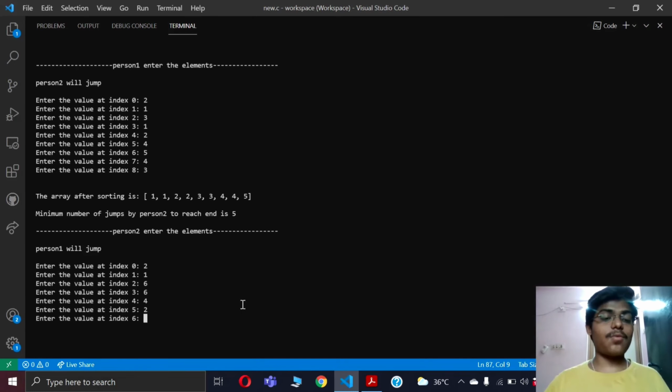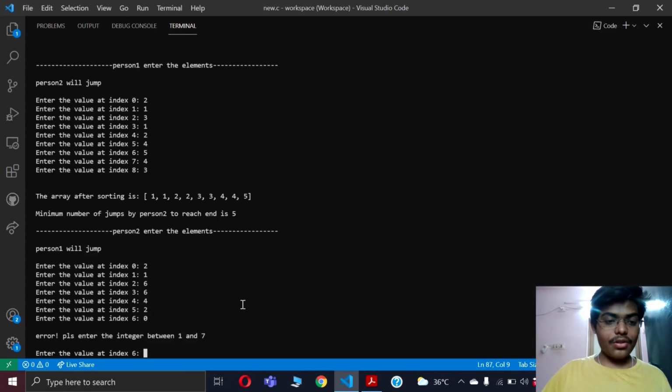To overcome this problem, I have used some lines of code that will display an error message if a user enters 0 or any number less than 0. Let me enter 0 and show you that error. Yes, you can see that it is displaying an error: please enter an integer between 1 and 7. So it is requesting the user not to enter below 0.